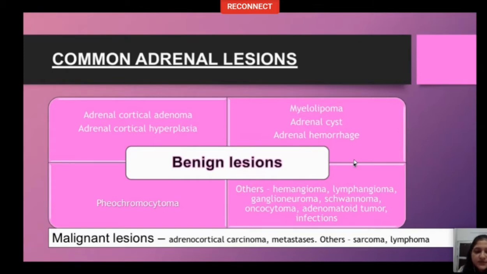The prime lesions being adrenal cortical adenoma, myelolipoma, adrenal cyst, and hemorrhage, pheochromocytoma, and an others group that includes hemangioma, lymphangioma, ganglioneuroma, schwannoma, oncocytoma, adenomatoid tumor, and adrenal infections. Among the malignant lesions, there are two main diagnoses, which is adrenal cortical carcinoma and metastasis. Here also we have an others group that includes sarcoma and lymphoma.